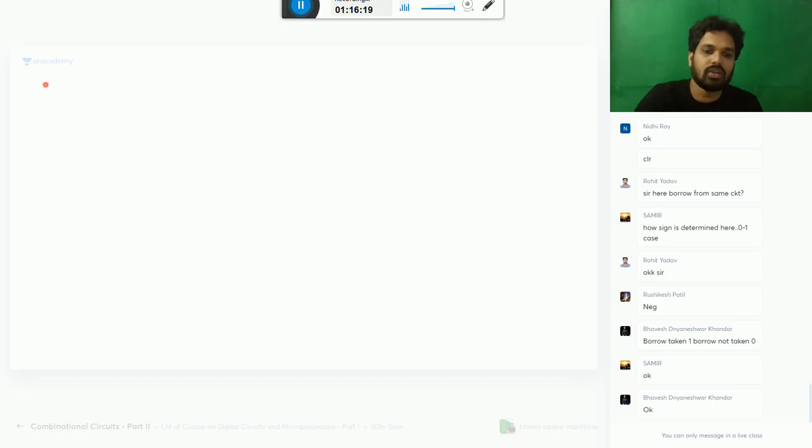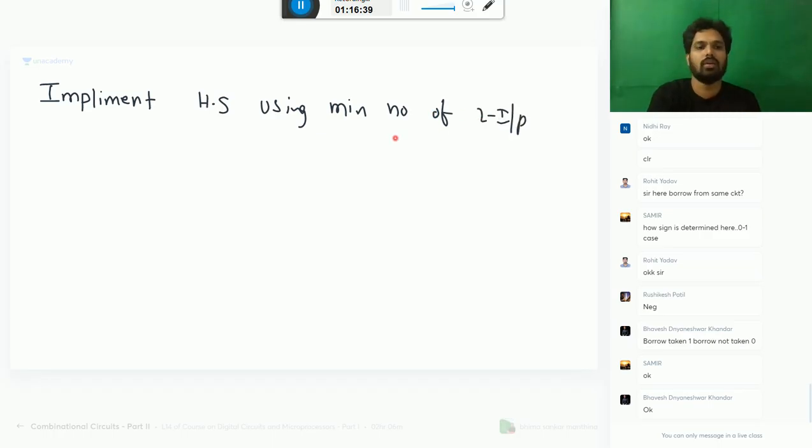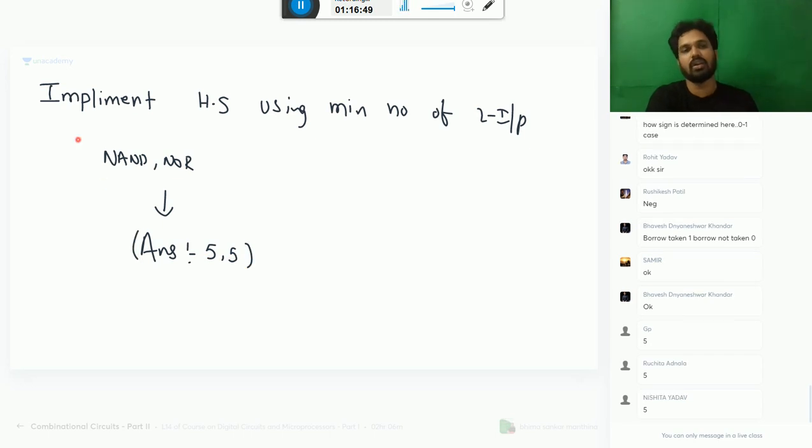So now I will give you one small homework that you can do. Implement HS using the minimum number of 2 input NAND and NOR gates. What is the answer? 5, 5. This part you try as a homework.